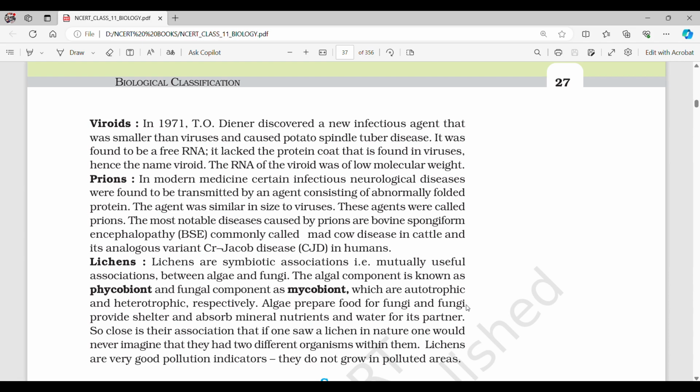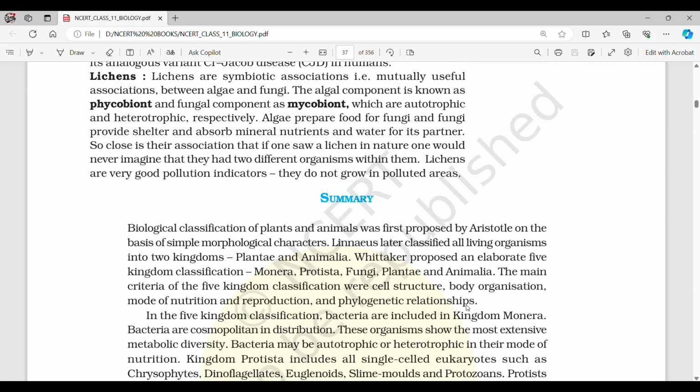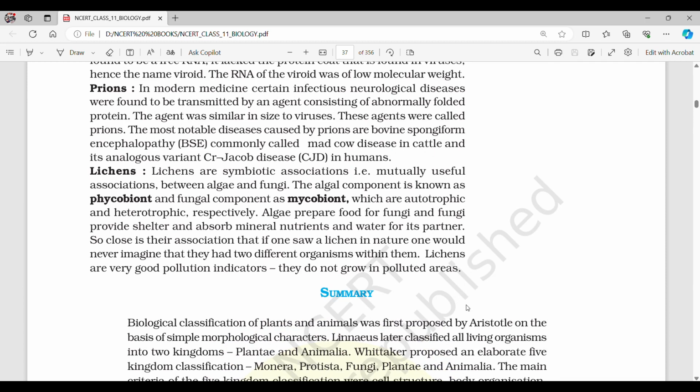Lichens. Lichens are symbiotic associations, that is, mutually useful associations between algae and fungi. The algal component is known as phycobiont and the fungal component as mycobiont, which are autotrophic and heterotrophic respectively. Algae prepare food for fungi, and fungi provide shelter and absorb mineral nutrients and water for its partner. So close is their association that if one saw a lichen in nature, one would never imagine that they had two different organisms within them. Lichens are very good pollution indicators. They do not grow in polluted areas.